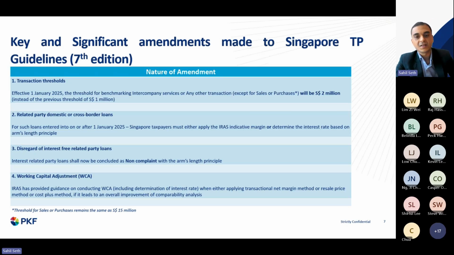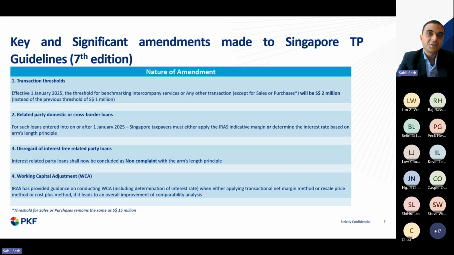The second and the third are quite significant because previously we have seen a lot of intercompany loan arrangements which were primarily interest free, right? It could be lending of money from the Singapore entity to another related party or borrowing of funds from another related party. In some cases, we have seen that it was an interest free kind of arrangement. Now, there are a number of reasons for this given by the taxpayers, right?